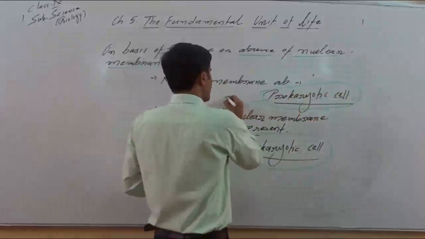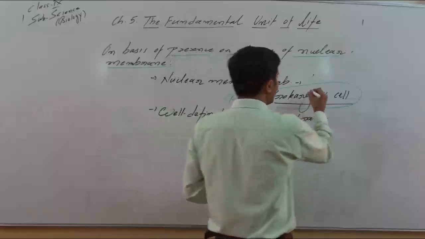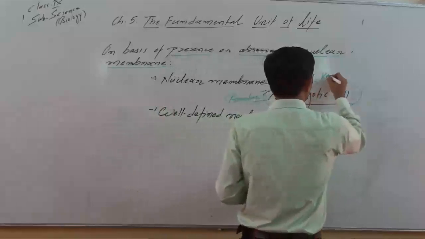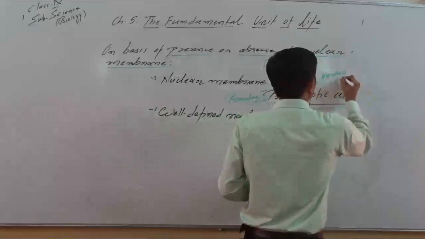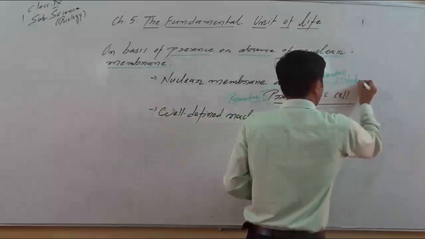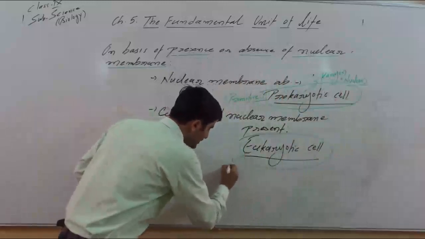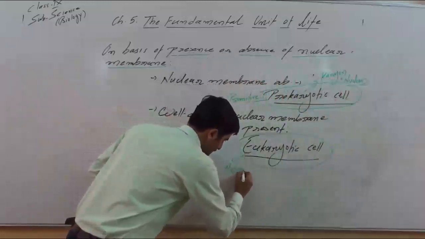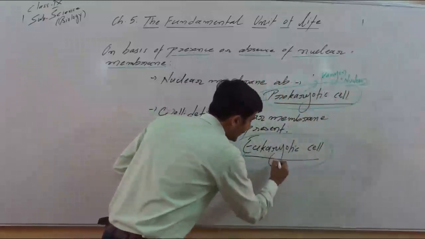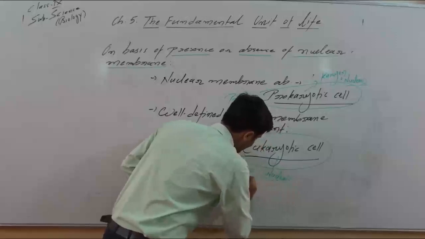Pro means primitive. Here karyotic word stands for karyon. Karyon means, please keep in mind, nucleus. They have primitive nucleus. Eu stands for advanced. And again karyon means nucleus.